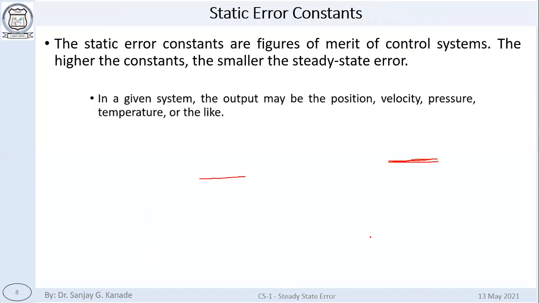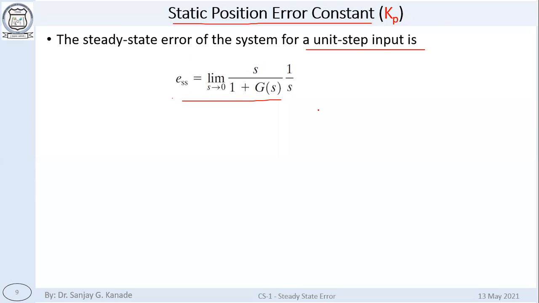Okay, so I took the same formula here, only in place of R of s I took 1 by s, because I am talking about unit step input. So for unit step input, R of s is equal to 1 by s. Okay, so the formula becomes like this, and then obviously s gets cancelled out here. And when we take the limiting values of this, what do we get?